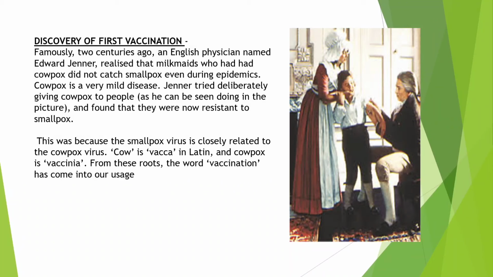The discovery of the first vaccine is very unique. Edward Jenner realized that milkmaids, who had only cowpox, did not catch smallpox. It was endemic at that time. Cowpox is a very mild disease. Jenner tried giving cowpox infection to a person, and the people with cowpox became resistant to the smallpox disease. The smallpox virus is very closely related to cowpox. Cow is vacca in Latin and cowpox is vaccinia. So that's why the word vaccination came.